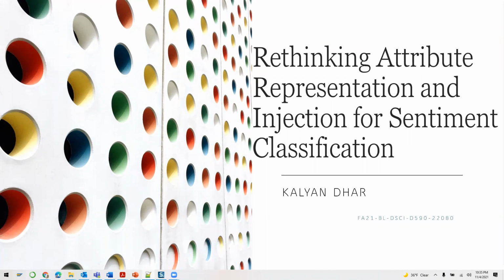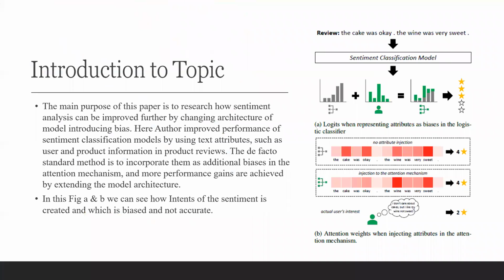In this case study, I used the paper "Rethink Attribute, Representation and Injection for Sentiment Classification," published in August 2019 by Kim Amplio. In this paper, the authors performed research on how sentiment analysis can be improved further by changing the architecture of the model, introducing